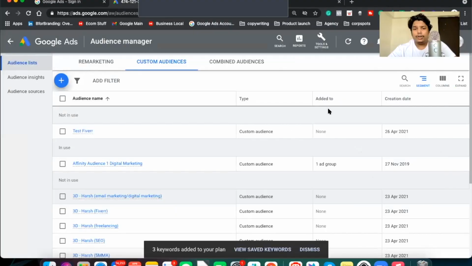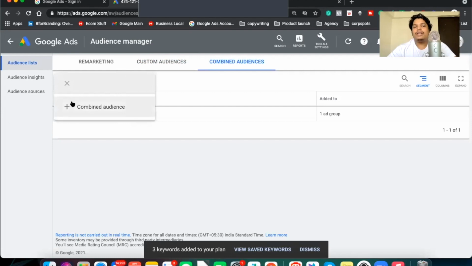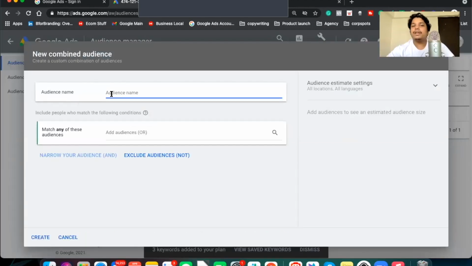This is how you create your audience to show your ads in future. Going ahead, it takes some time to load the audience up. There is another audience, you remember we have created a keyword based audience and then we have created a remarketing audience. What you can do is you can combine all those audiences and create one big audience. For example, combined test Fiverr.